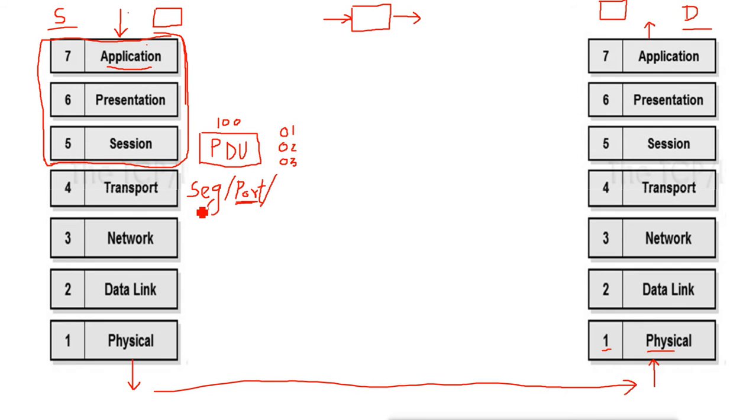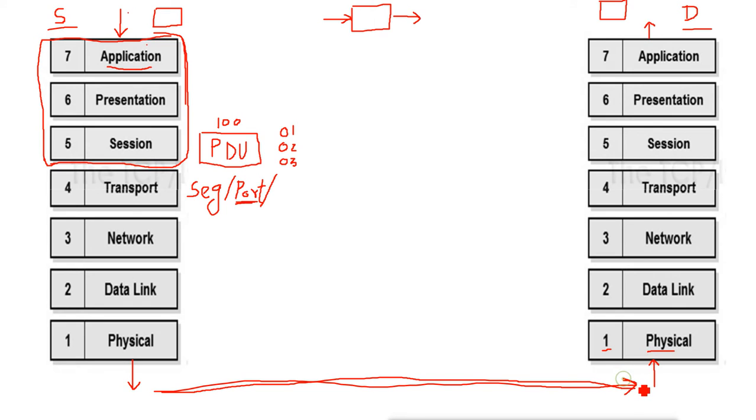So on the transport layer, based on the protocol communication, if we are using Telnet, the port number will be defined based on the Telnet protocol. If we connect to a website, the HTTP protocol port number will be added. So the source and destination port numbers are added at the transport layer, and these port numbers define how the data will go on the wire, on the network, on the cable.